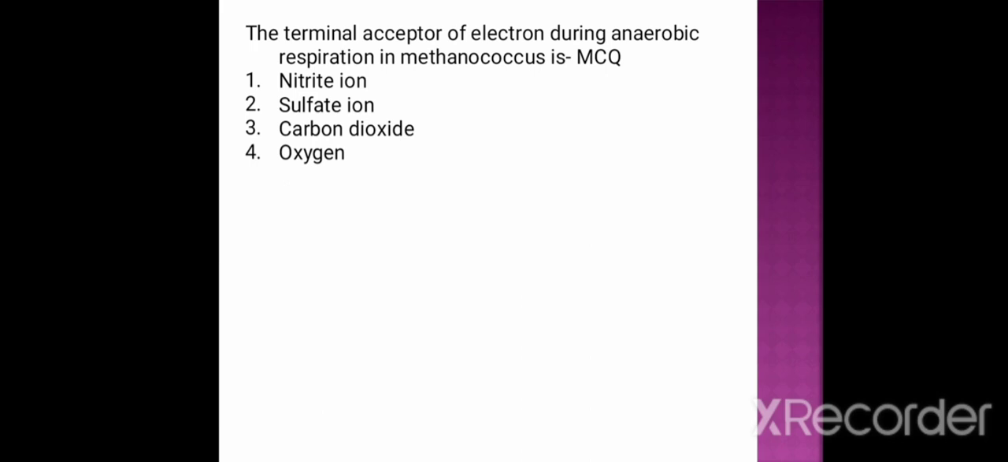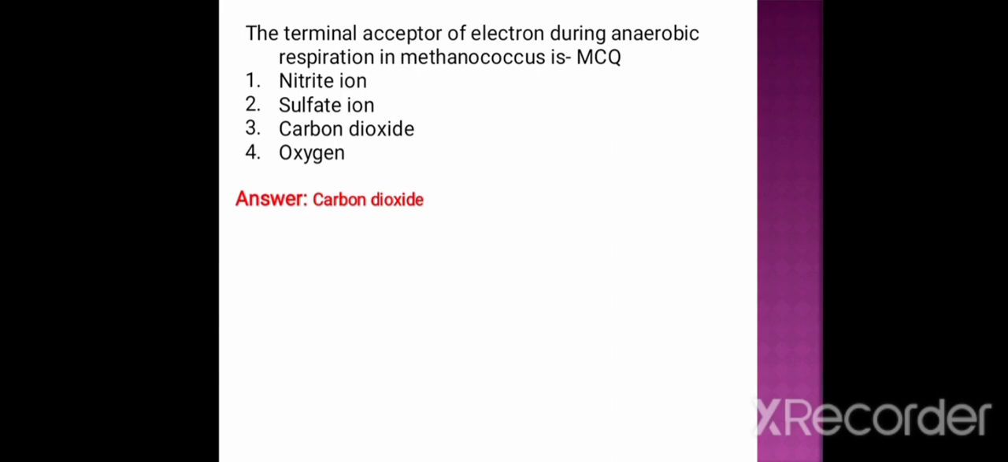First question, the terminal acceptor of electron during anaerobic respiration in Methanococcus is: option 1, nitrate ion; option 2, sulfate ion; option 3, carbon dioxide; and option 4, oxygen. Correct answer is carbon dioxide. The terminal acceptor of electron during aerobic respiration is oxygen, whereas the terminal acceptor of electron during anaerobic respiration is nitrite, sulfate, carbon dioxide, acetate, etc.